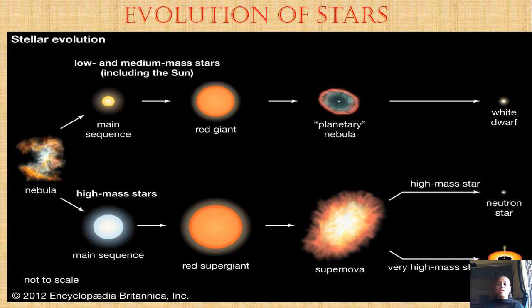But if it is very huge, meaning 25 times the sun's mass, then it forms a black hole. So let us see this evolution of stars, how the stars go through these steps. We will see one by one.